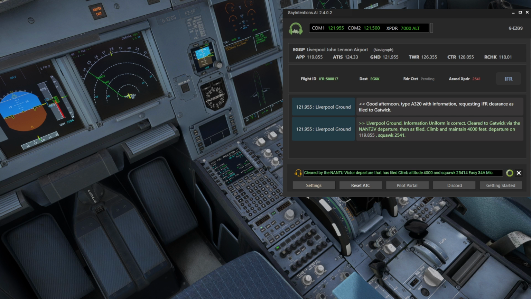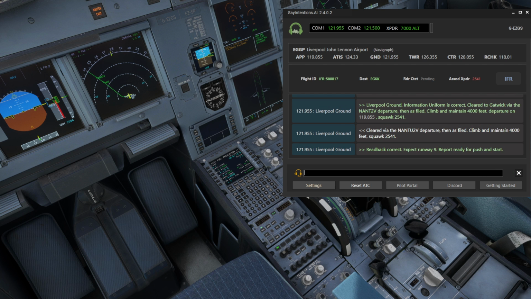Now, just like in Beyond ATC, if you are doing an IFR flight, you can input your SimBrief user ID so that it has all the information it needs for your flight.